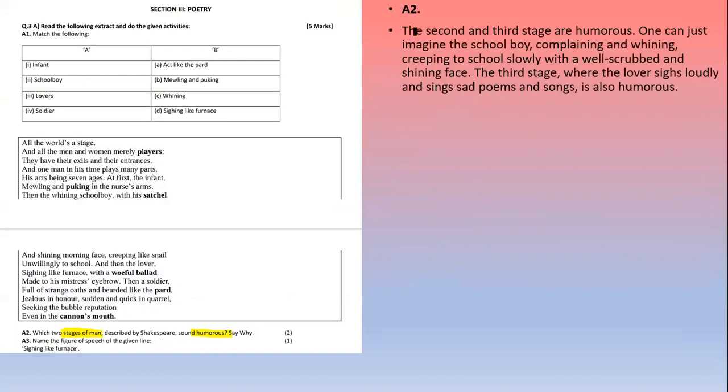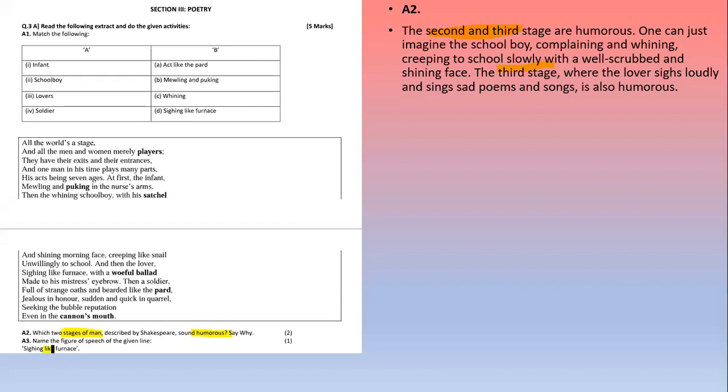Let's see the next question. Which 2 stages of man described by Shakespeare sound humorous? Humorous means funny. And why? So here we have our answer. The second and the third stage are humorous. One can just imagine the schoolboy complaining and whining, creeping to school slowly with a well-scrubbed and shining face. And the third stage, where the lover sighs loudly and sings sad poems and songs, is also humorous. So here, the second and third stage.